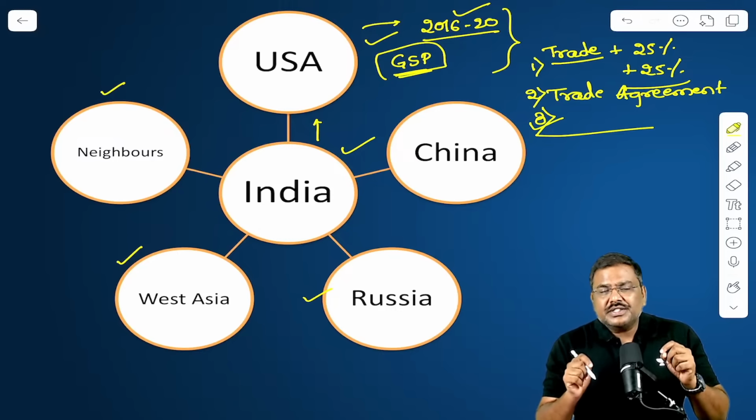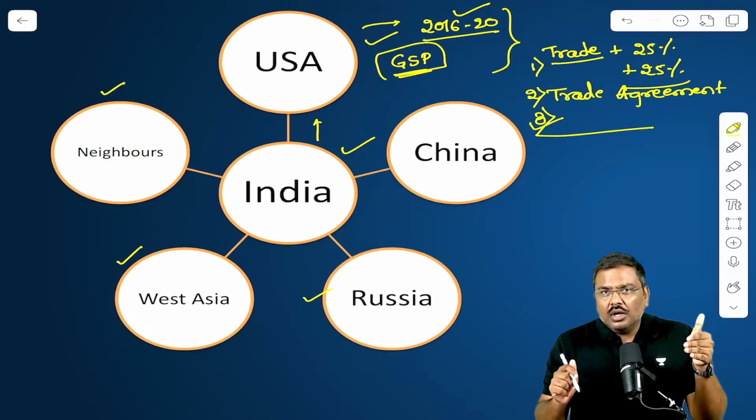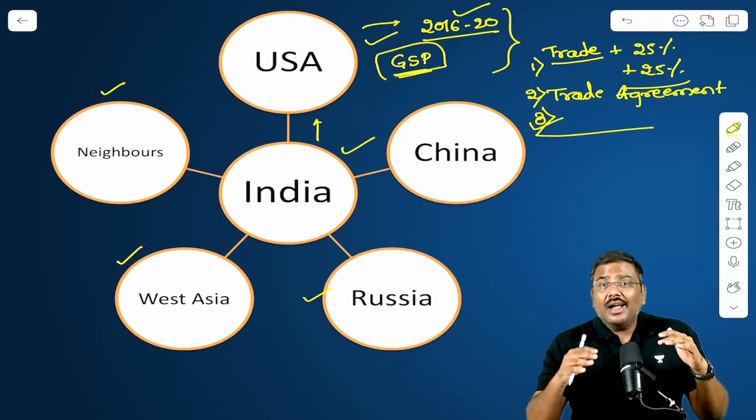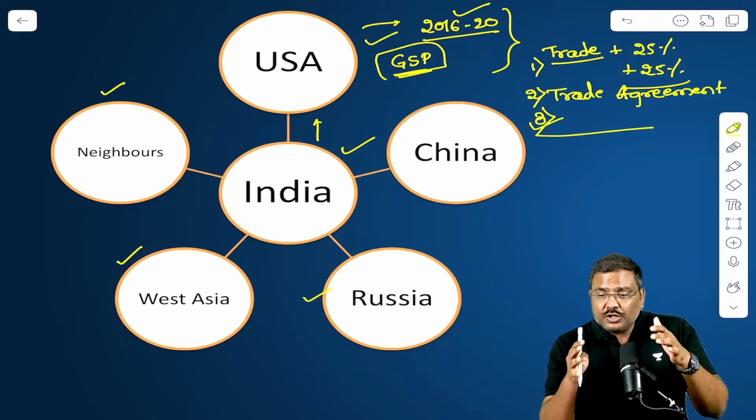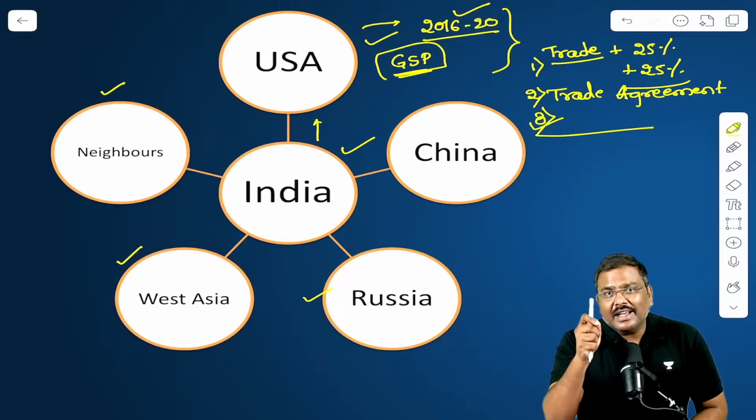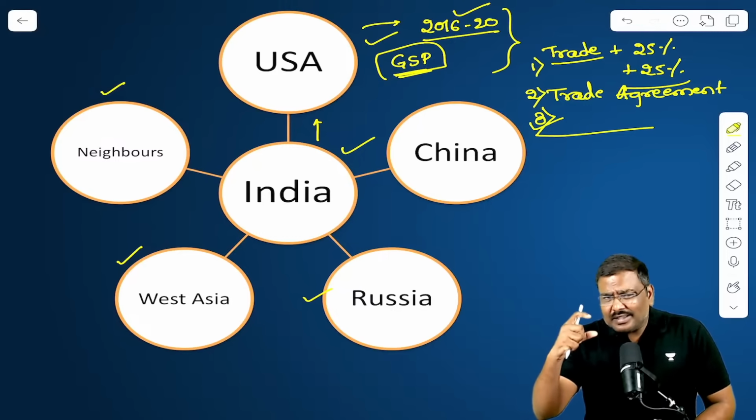So I hope you understand this. Back in 2024, what were the relations between India and USA? Compared to that, in 2025, the relations have taken a hit. And are these the only concerns?